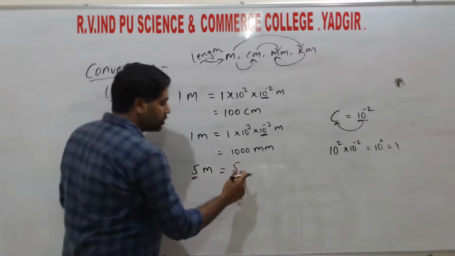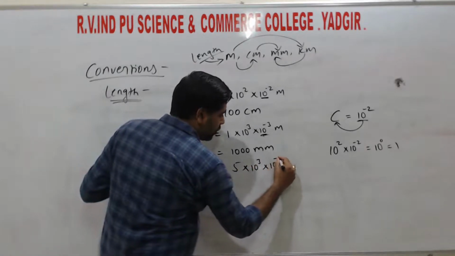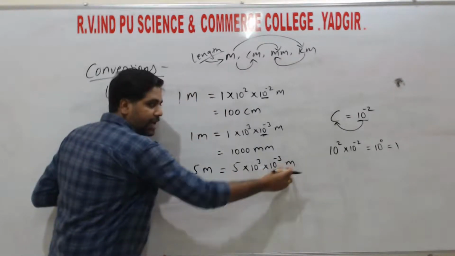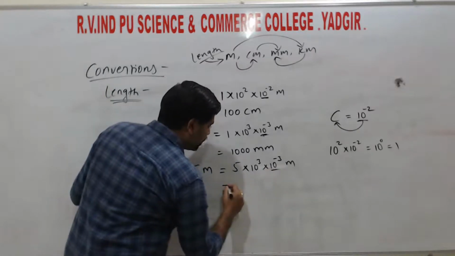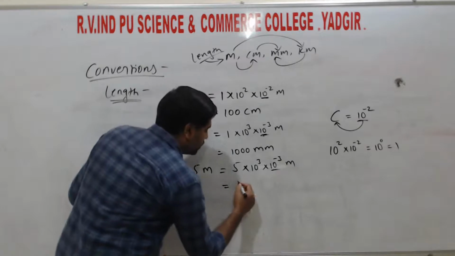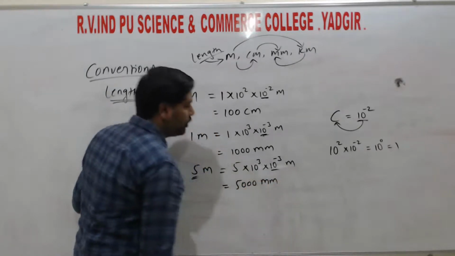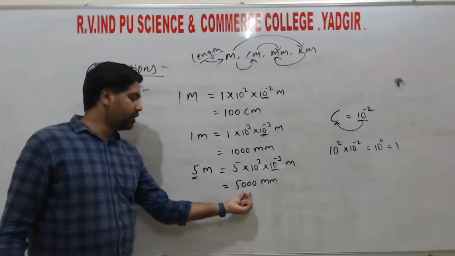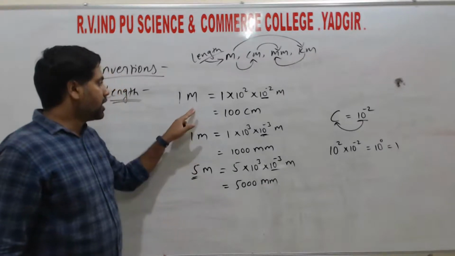Then 5 meter is equal to 5 into 10 to the power of 3 into 10 to the power of minus 3. The unit we kept as is, meter. Right? So here 5 into 10 to the power of 3, where 10 to the power of 3 is 1000, so it becomes 5000 millimeter. There will be no difference. 5 meter is equal to 5000 millimeters. Right? So these are the conversions.